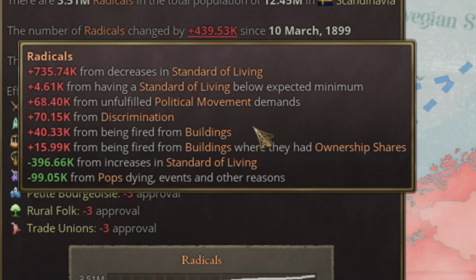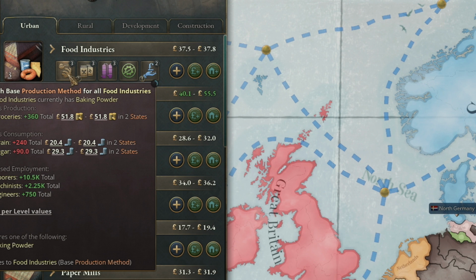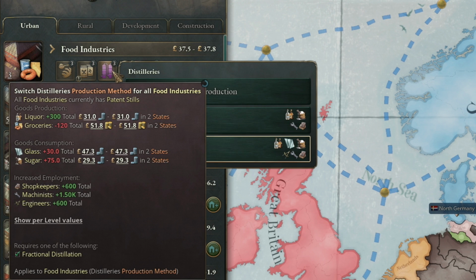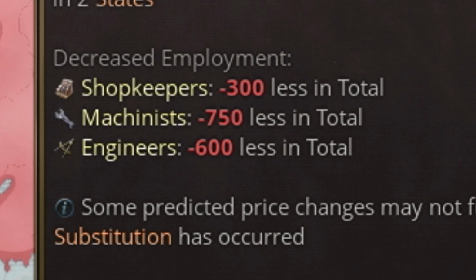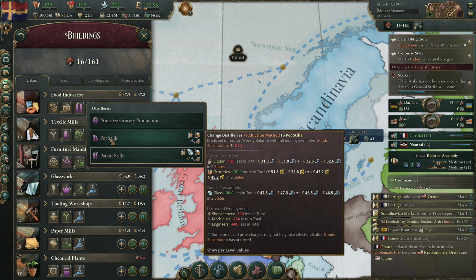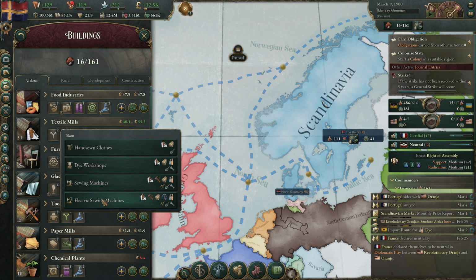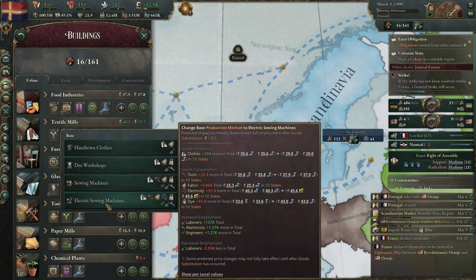The big one that happens a lot is because of buildings, people getting fired from buildings. This happens when you change a technology. So if you look at this building, it changes a lot when you change a technology. Say we go from a distillery to pot stills, it will fire a whole bunch of people of a different work class. Those people will be mad because they will be unemployed and get fired from the job. So every time you change how exactly a building works, you're most likely going to fire some people, and those people will most likely become radicals and be very upset.